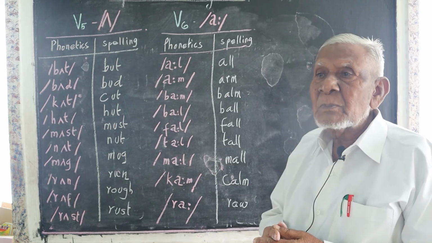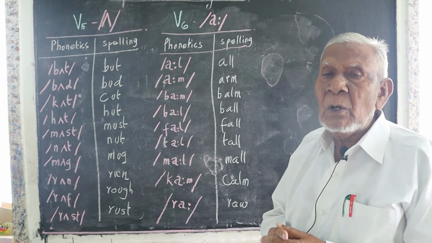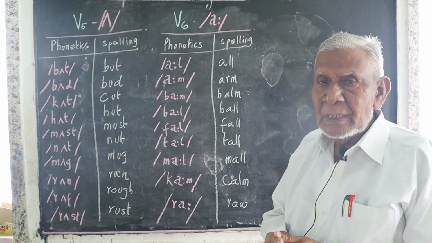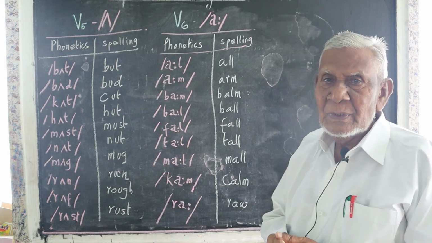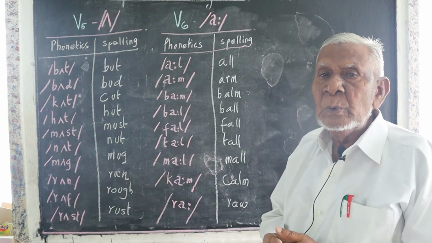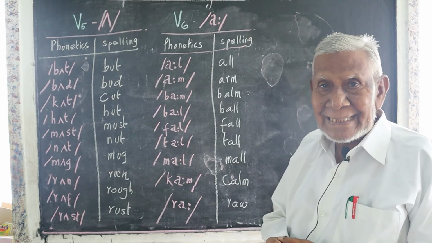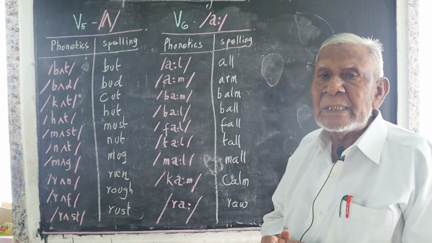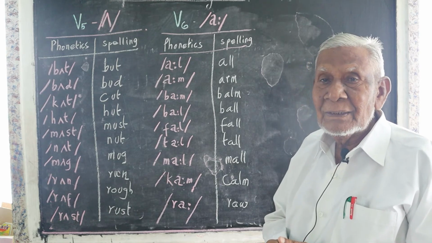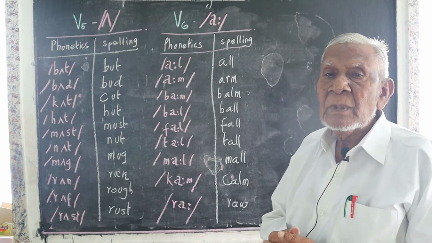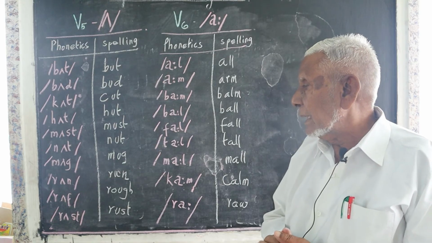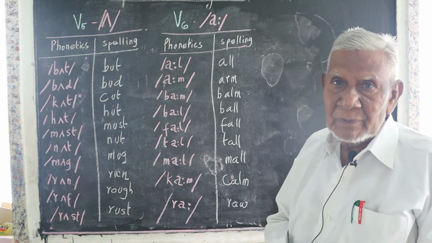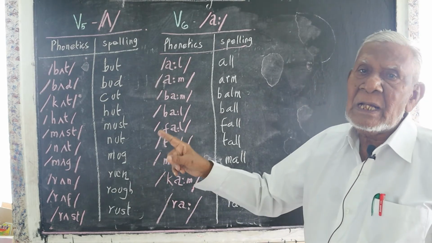Hut, the small house, is called a hut. Must, M-U-S-T, must. You must do your duty. Nut, the nuts are full of proteins. Mug, take the water in the mug. Then run, run fast. Then rough, see the spelling and the sound.